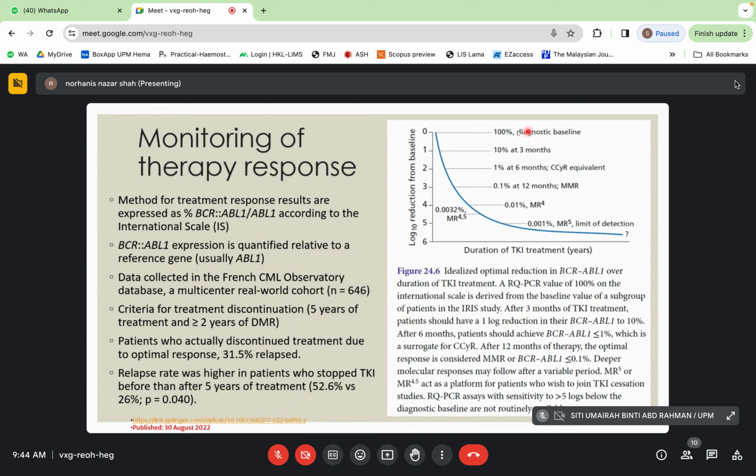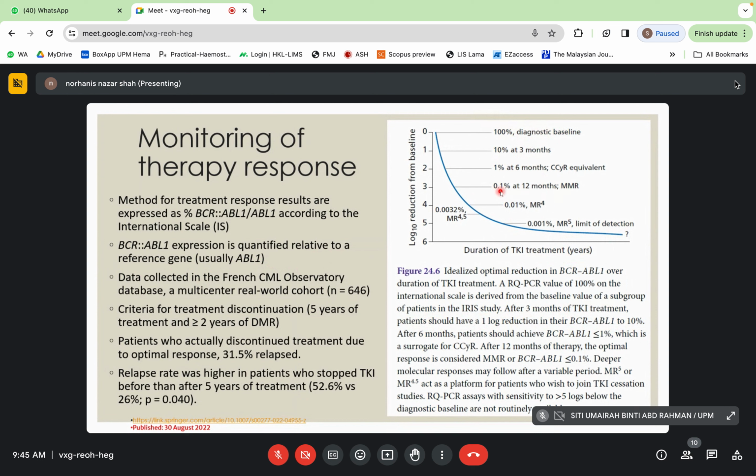So ni masa at the diagnostic baseline. So BCR-ABL1 ada 100, ada banyak lagi. So at the first 3 months after TKI therapy, kita from 1 log reduction, dia mesti 10%. And dekat 2 log reduction, which is at 6 months, 1%. And at 3 log reduction, at 12 months, dia adalah 0.1%.